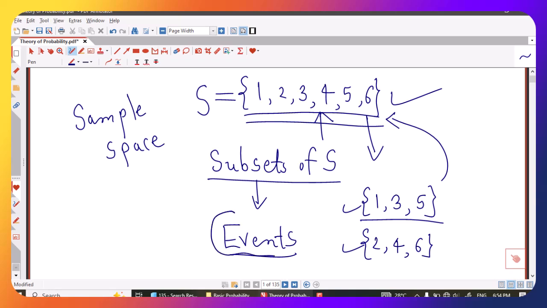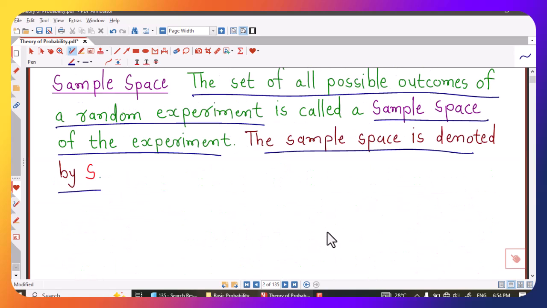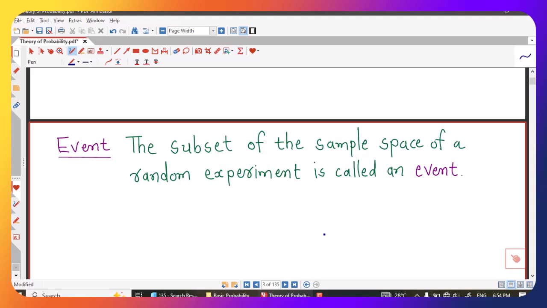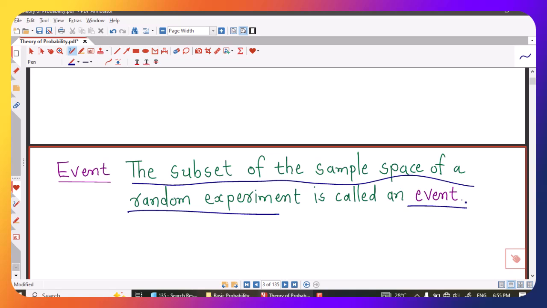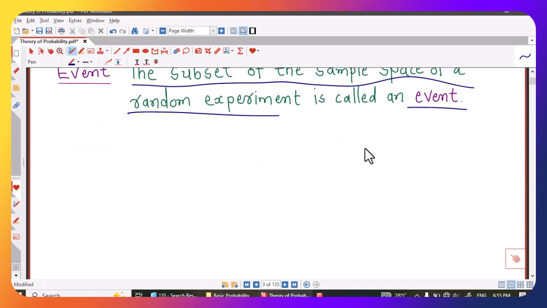So event means any subset of sample space of a random experiment is called event, and events are denoted by capital letters. We can use E, F or A, B, C as we wish. So once we are clear about sample space, we can talk about subsets of sample space, and the subset of the sample space of a random experiment is known as event. This is the definition of event.